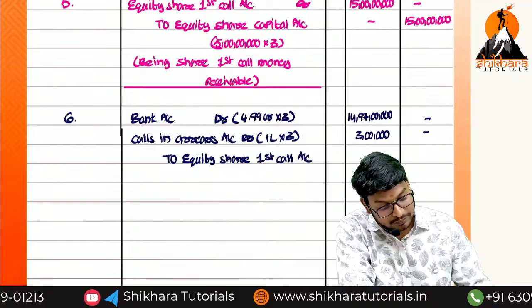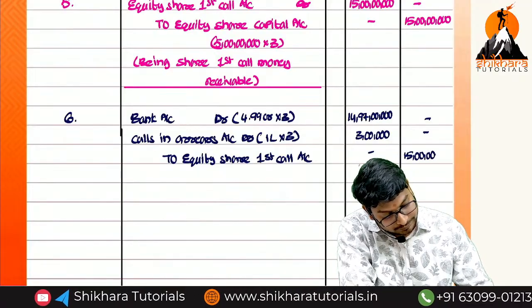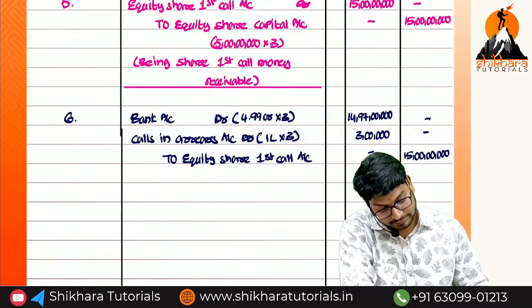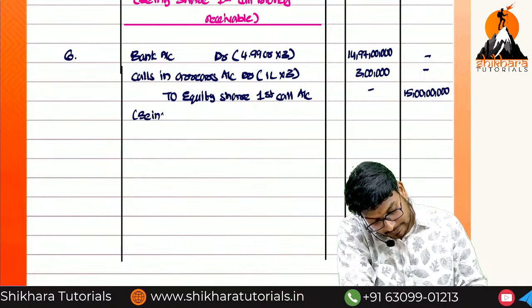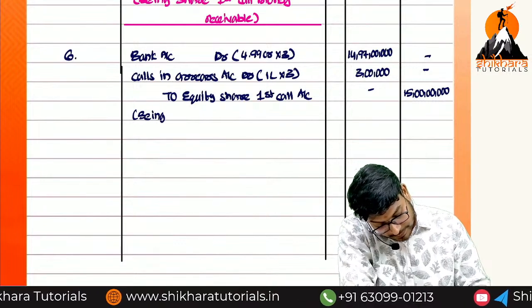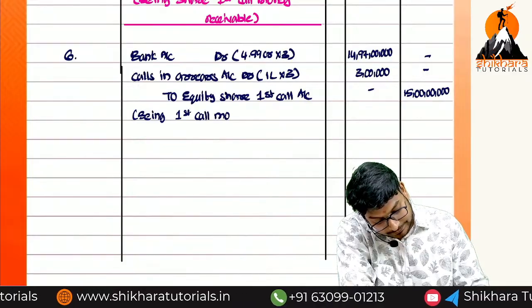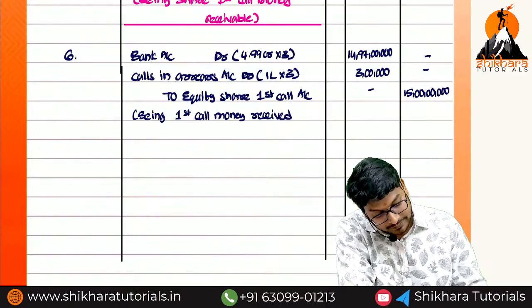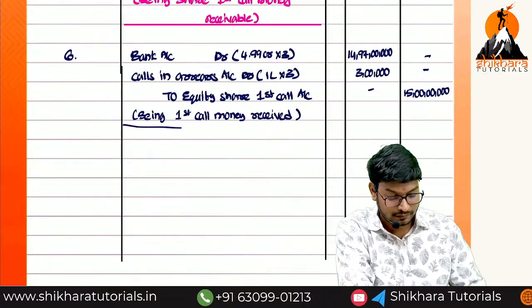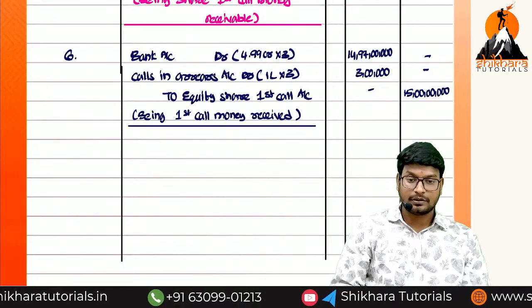What is the total amount, ma? 15 crores. Being first call money received.